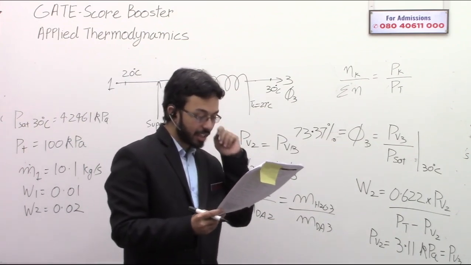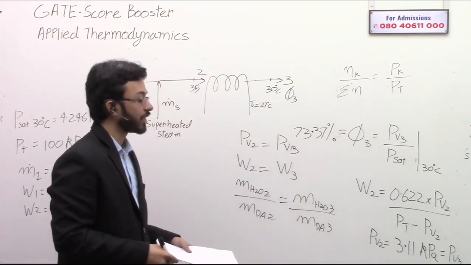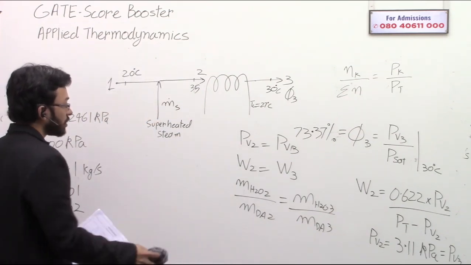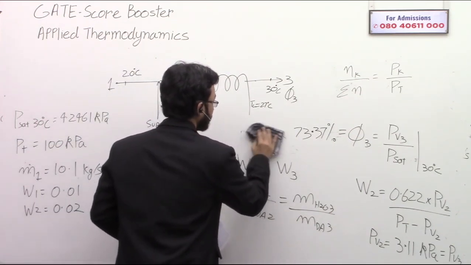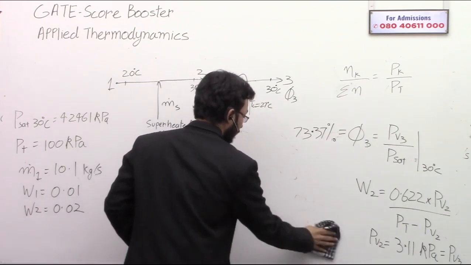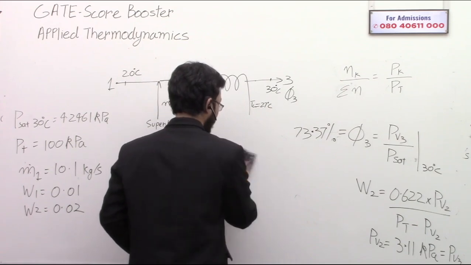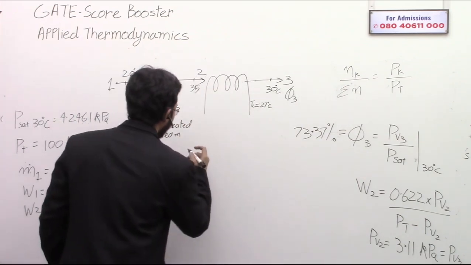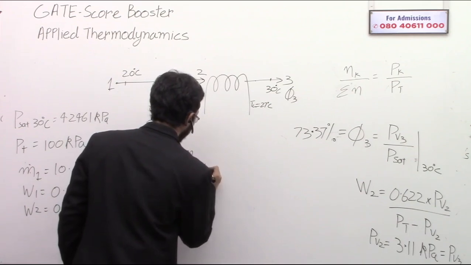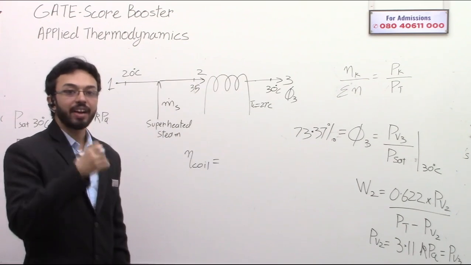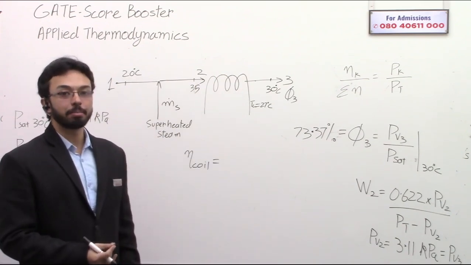Now they are asking the bypass factor and the efficiency of the coil. So let's do that also. The efficiency of the coil, that is eta coil, is defined as the actual temperature drop divided by the maximum possible temperature drop.